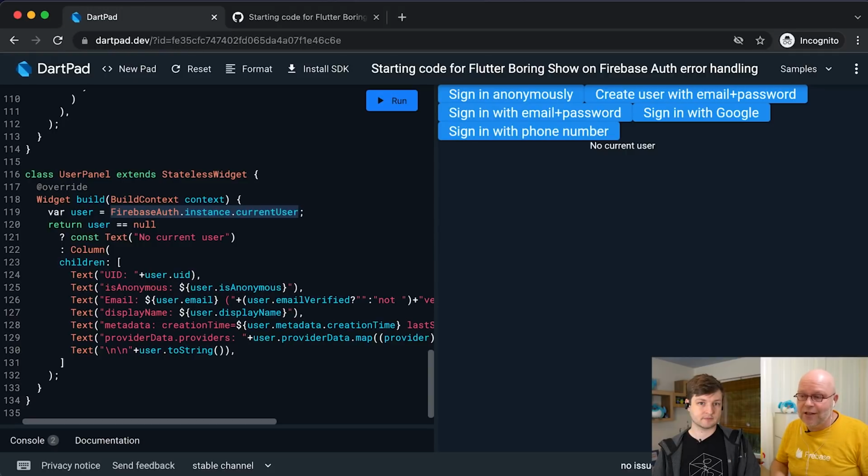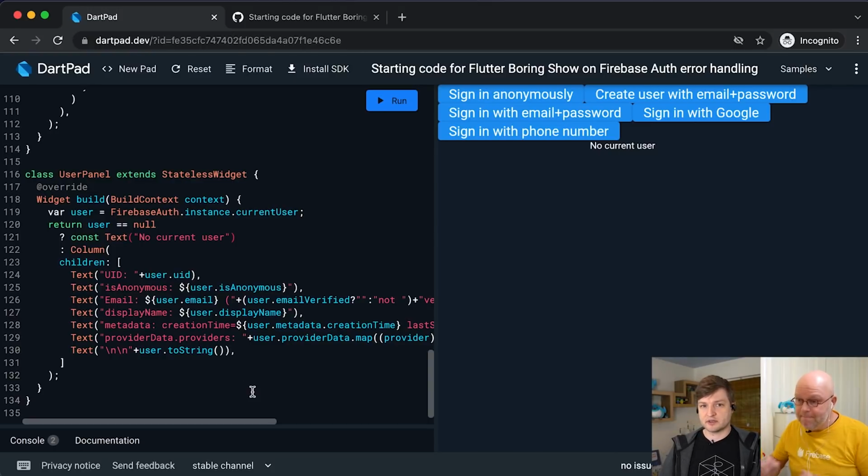So here, the state is the current user that I talked about before. And I just show you that there's either no current user, which is what we see on the right here, or I show some properties of that user, like whether it's an anonymous user, what provider data we have for the user, and some things like that.